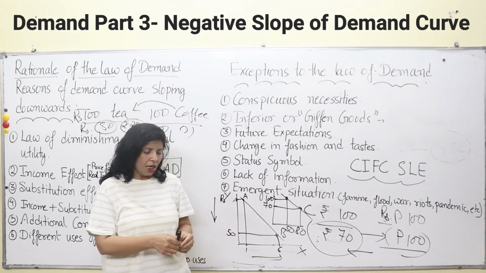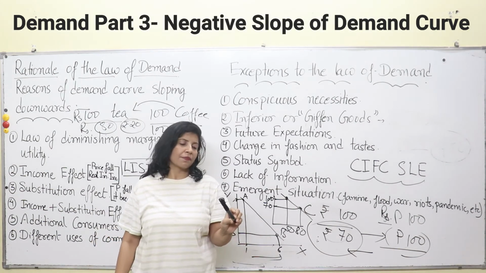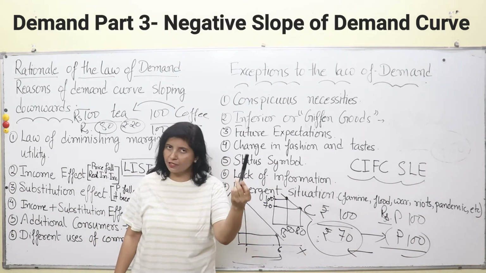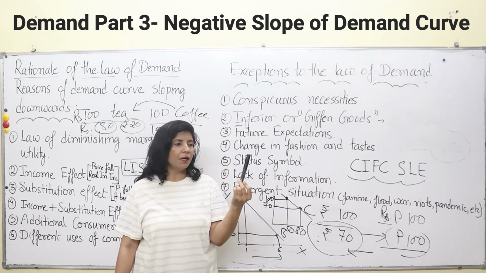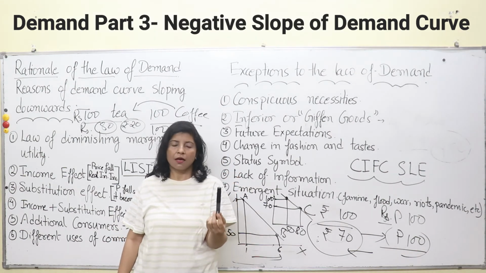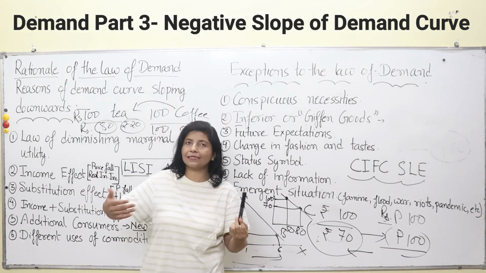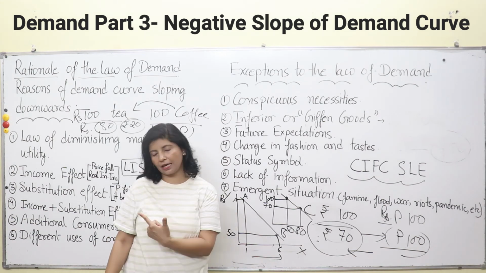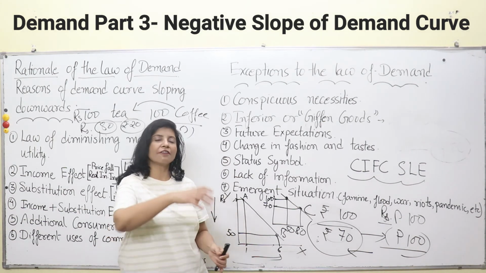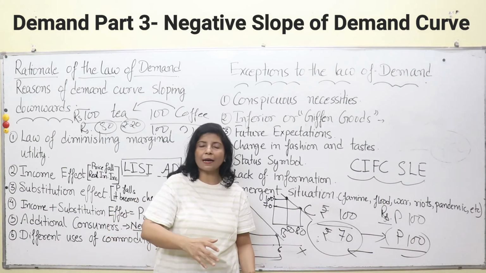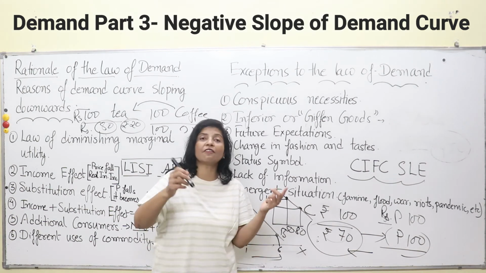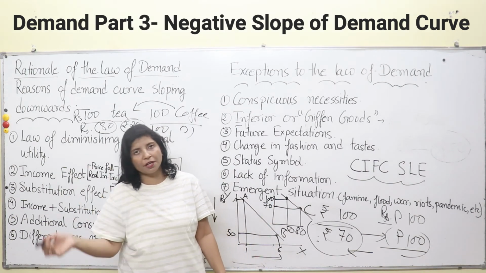Take for example, suppose I am using an inferior brand of this marker. So what will happen when its price falls? My real income will be increasing. As we explained in the case of Naryal Pani, when your Giffen goods prices fall, what happens? Our real income increases and we shift our consumption from those inferior goods to superior goods.